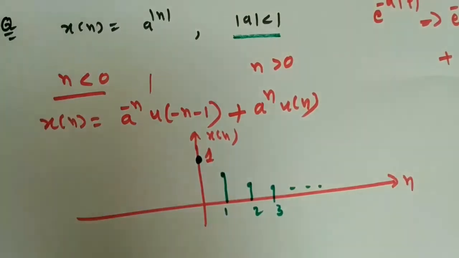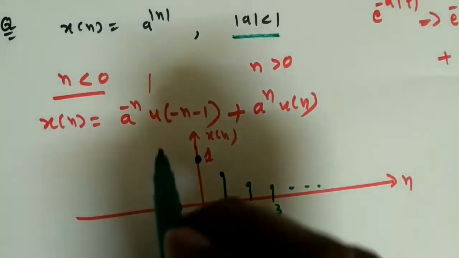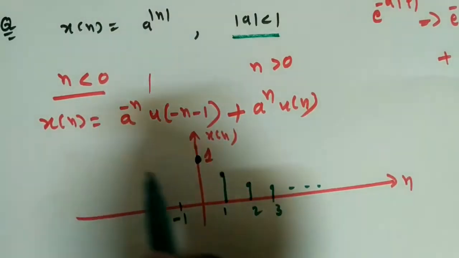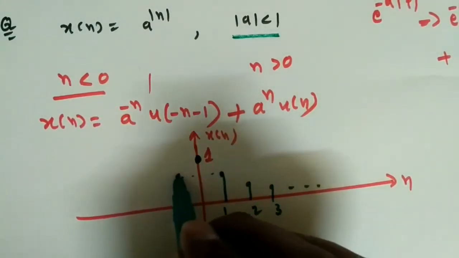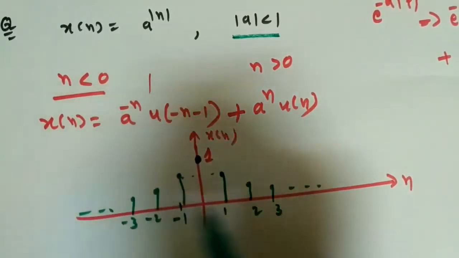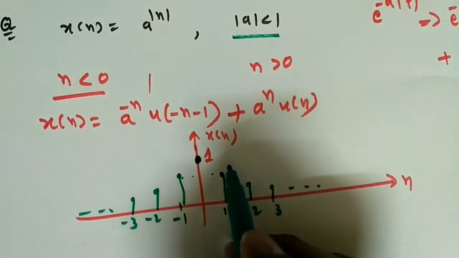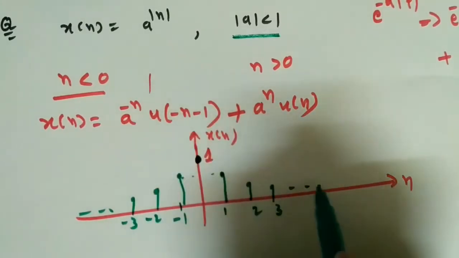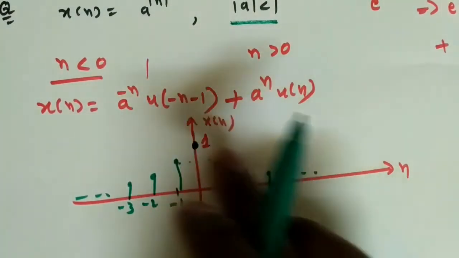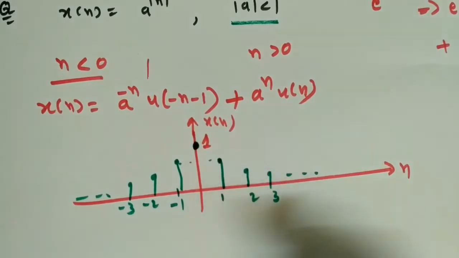Similarly, if you see a power minus n, when n is equal to minus 1, this is anyway 1, a power minus of minus 1, again a, so we'll get the same as this, again the same as this, and so on. Now it is a decreasing function. As we see in continuous time, it is a decreasing exponential. So it is generally a decreasing sequence, or we can say an exponential sequence also. So this is a two-sided sequence.